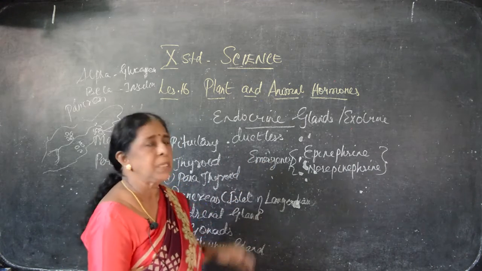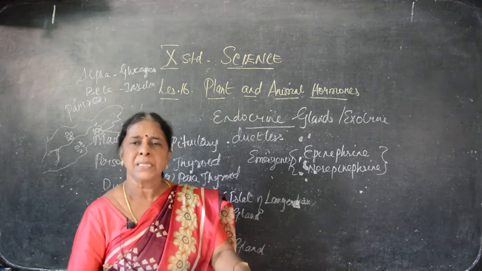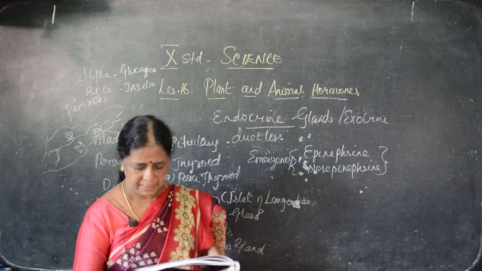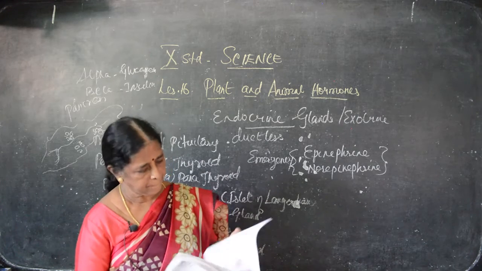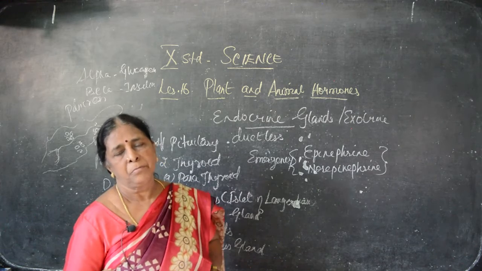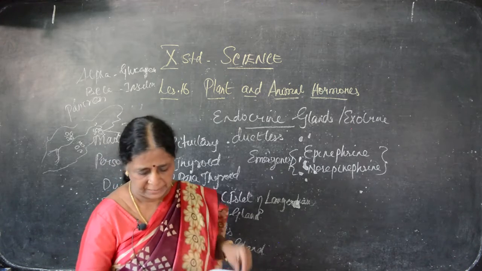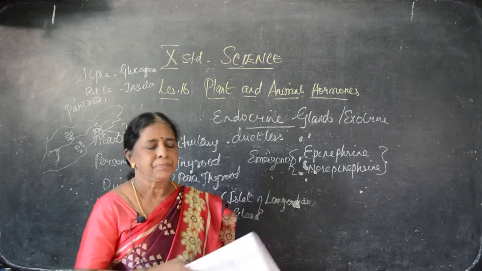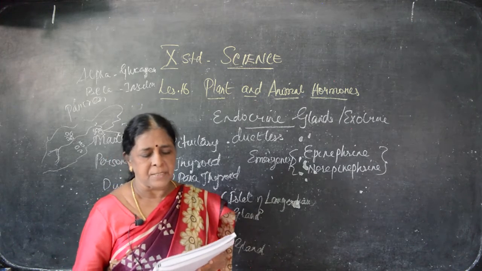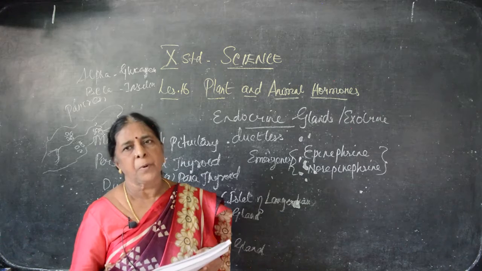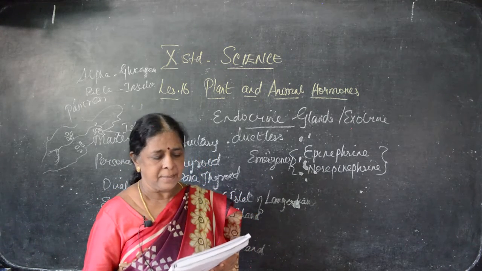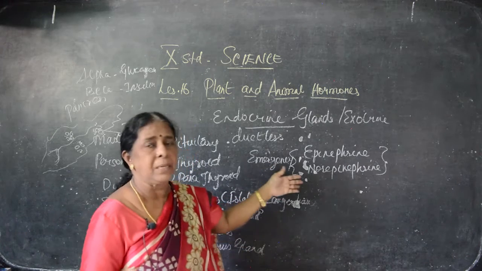Then next we have to go for reproductive glands. Reproductive glands, you know well, we have studied from the 9th standard also. There are two kinds of glands. Listen. They are male testes and female ovaries. Testes are the reproductive glands of the males. What parts are present in that? Seminiferous tubules and Leydig cells.